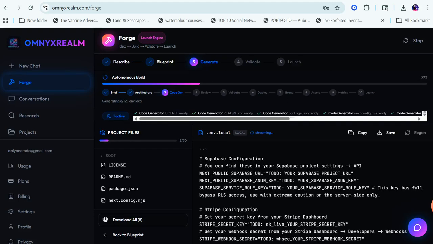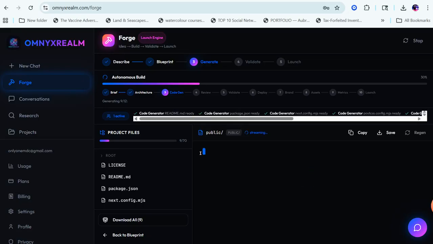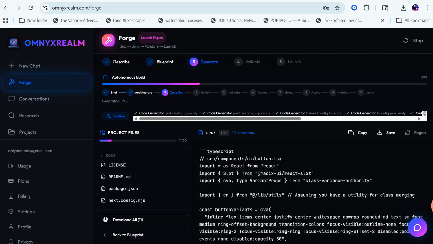We've got to go all the way to step 10. It's not going to launch the app for you, but it has everything packaged so that you can launch the app. You can launch it in one day. You can launch it in a weekend. Or you can take a step-by-step 7-day process to launch it. It won't take forever to launch. So, I mean, you just need a little bit of time every day. You can have an app launched within a week, working and running and operating in the iOS App Store or on the Google Play Store, or it can just be a web application, regardless of whatever it is that you're trying to do. You can do it all here on OMNYXREALM.